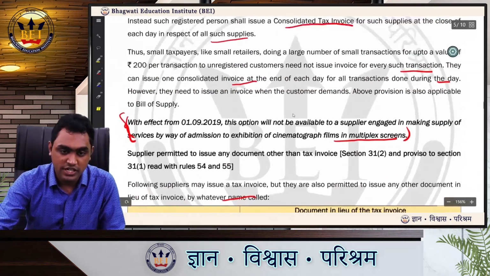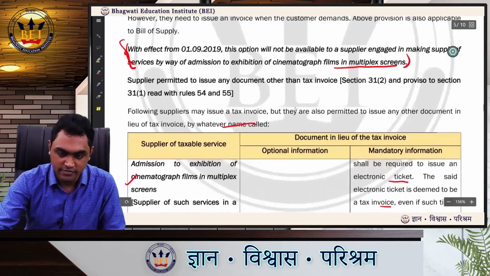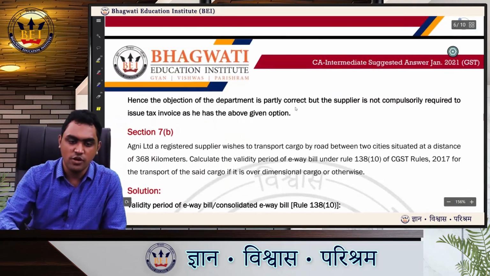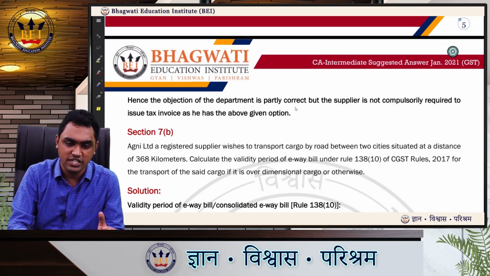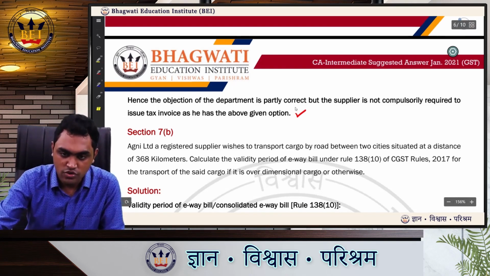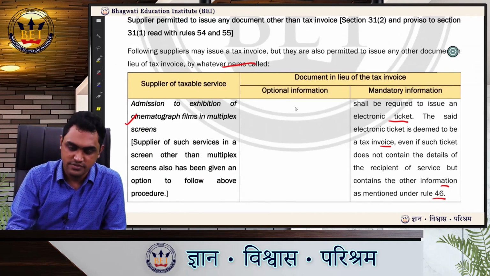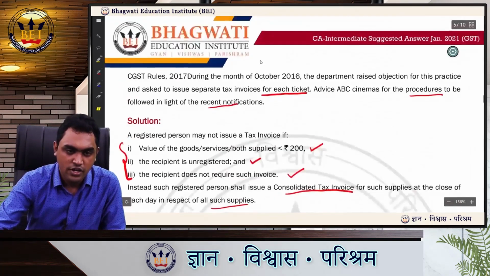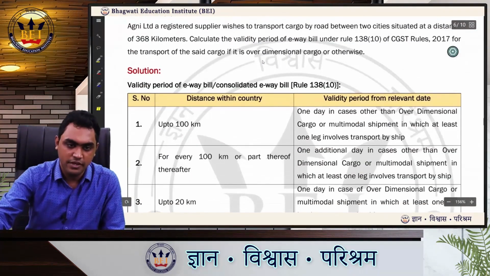So here what the department is telling, that for each ticket you have to issue a separate tax invoice, is also not correct. So hence the objection of the department is partly correct, but the supplier is not compulsorily required to issue tax invoice as he has the option that is given above. Correct? So what he can do, he can opt for this and issue electronic tickets wherein all the details are contained as per Rule 46. Done? So this is the answer for question 7A. Now let us go to question 7B.